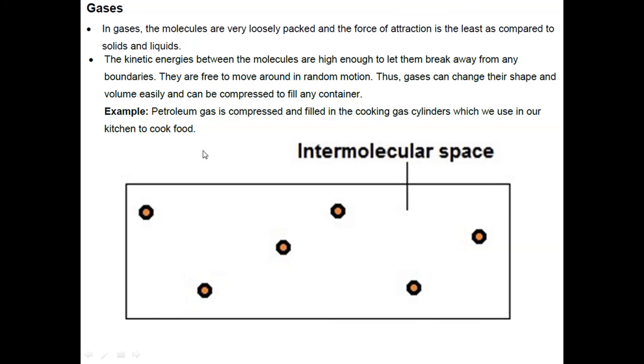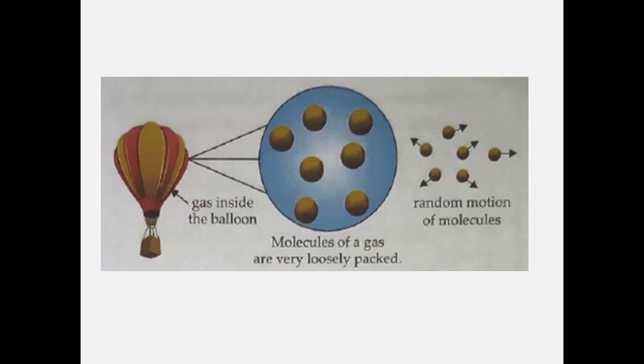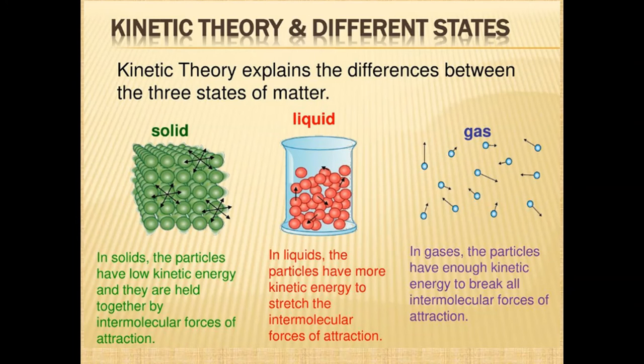Whereas in case of gases, kinetic energy is maximum, so they can easily break away from the boundaries and they can move around in the space in random motion. Okay, so this is the gas inside the volume. Whenever you fill the gas inside this balloon, it will occupy each and every point inside it, and suppose if there is a leakage, then it can easily flow out. Why? Because the molecules of gases are very loosely packed, due to which it will occupy each and every point inside the volume.